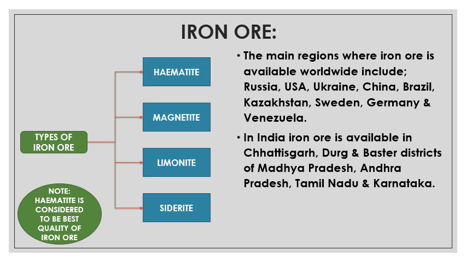In India, iron ore is available in Chhattisgarh, Durg and Bastar districts of Madhya Pradesh, Andhra Pradesh, Tamil Nadu, and Karnataka. And there are 4 types of iron ore, my dear: first is hematite, then magnetite, limonite, and siderite. Hematite is considered the best quality of iron ore.